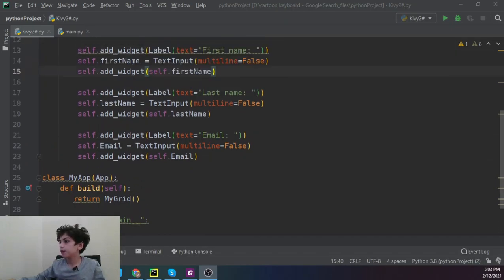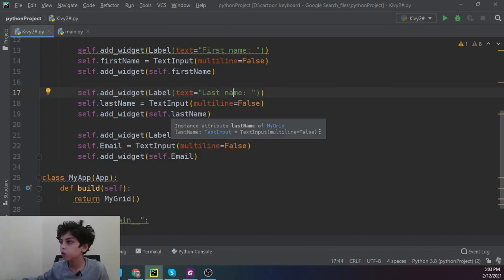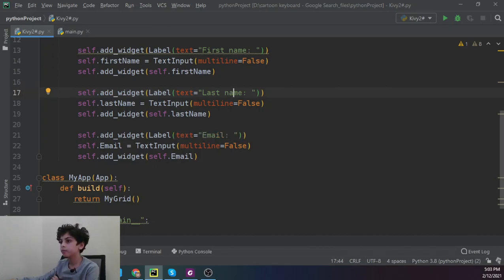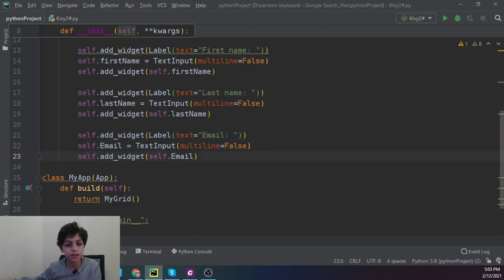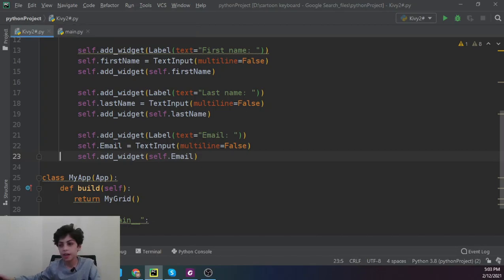First name, I mean last name, the same thing: multi-line equals false, and self.add_widget(self.last_name), and the same thing for email. And yeah, that's why it's not multi-line, because you can't even create an email with multiple lines, or your name or last name.